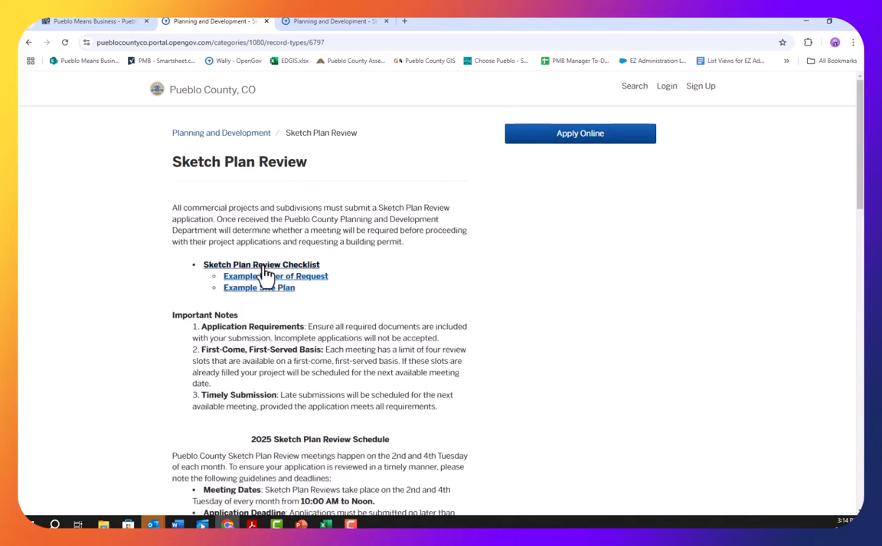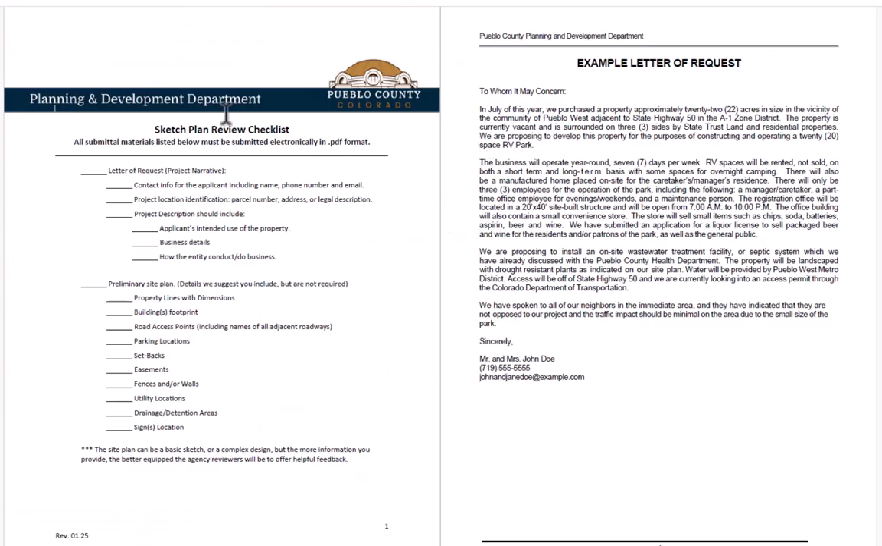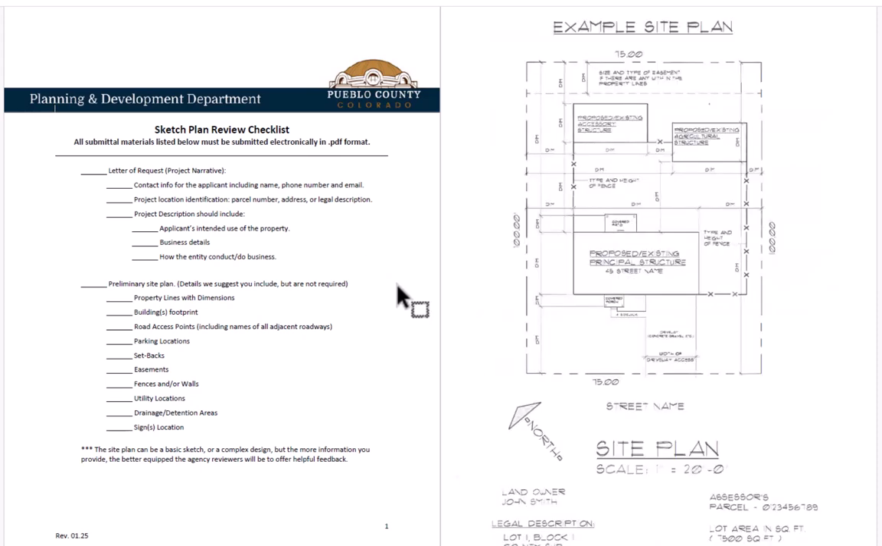We will take a look real quick at what a sketch plan review checklist looks like and an example letter of request and example site plan. So here you can see the sketch plan review checklist on the left-hand side and an example letter of request on the right-hand side. A letter of request requires you to have your contact info for the applicant, including name, phone number, and email. It requires the project location, identification, parcel number, address, or legal description. And the project description should include the applicant's intended use of the property, all business details, and how the entity conducts or does business.